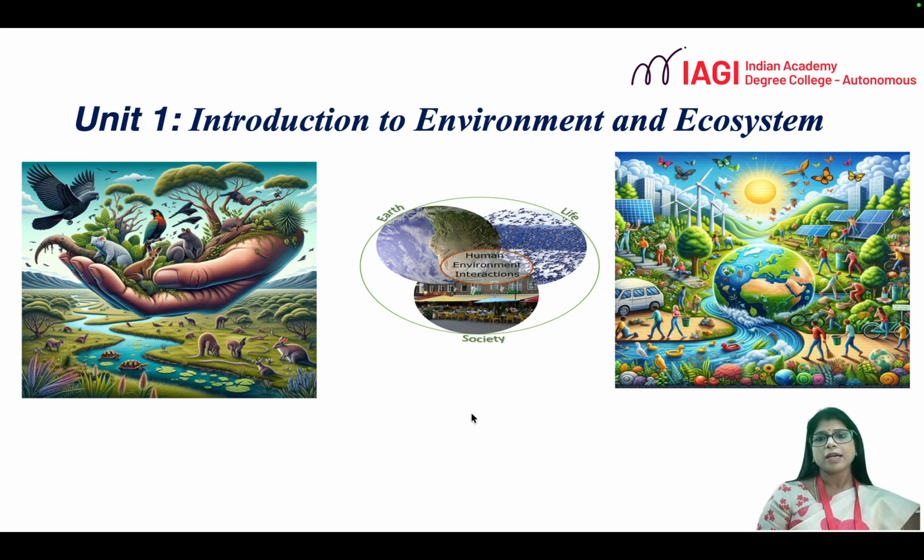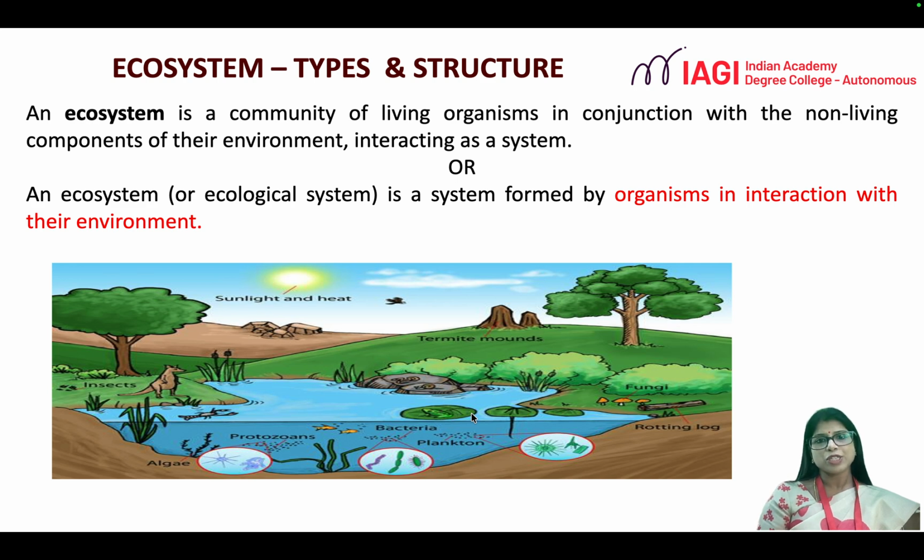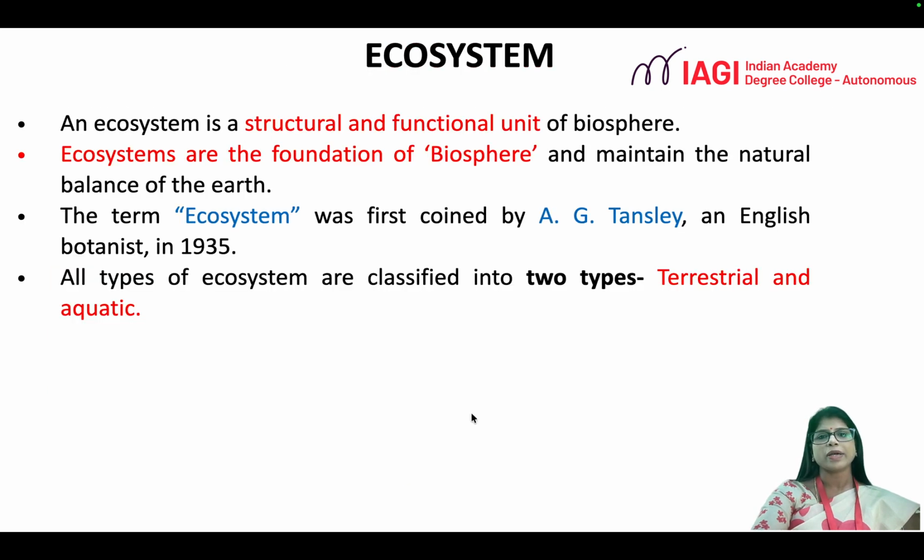Therefore, we can define an ecosystem as a community of living organisms along with the non-living components of their environment, interacting in a single system. The other way of defining an ecosystem in a simpler manner is: an ecosystem is a system formed by organisms in interaction with their environment. The term ecosystem was coined for the first time by A.G. Tansley, an English botanist, in 1935. According to his studies, an ecosystem is a structural and functional unit of the biosphere, and it plays a very important role in maintaining the balance in nature.